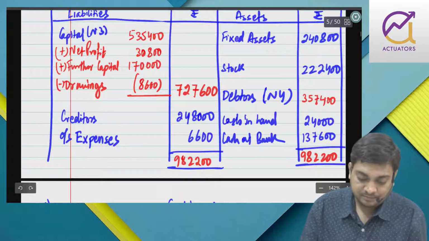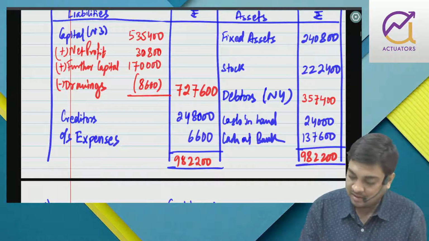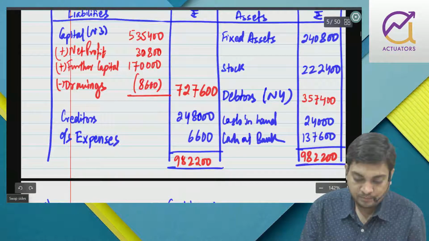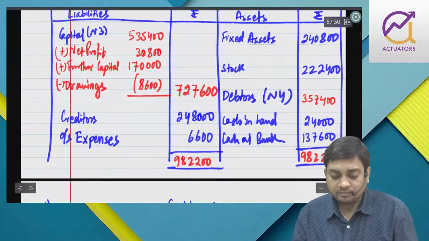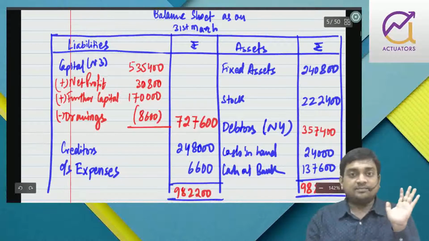982,200 minus 137,600 minus 24,000 minus 357,400 minus 222,400 minus 248,800. So it is telling, it means that cash and bank does not have any balancing figure.